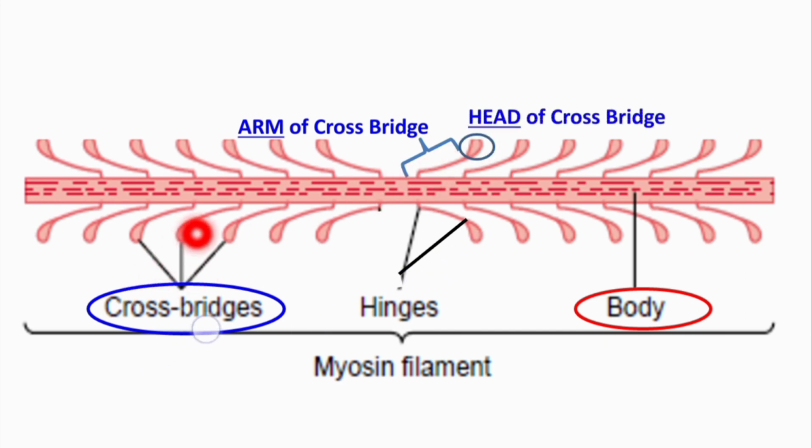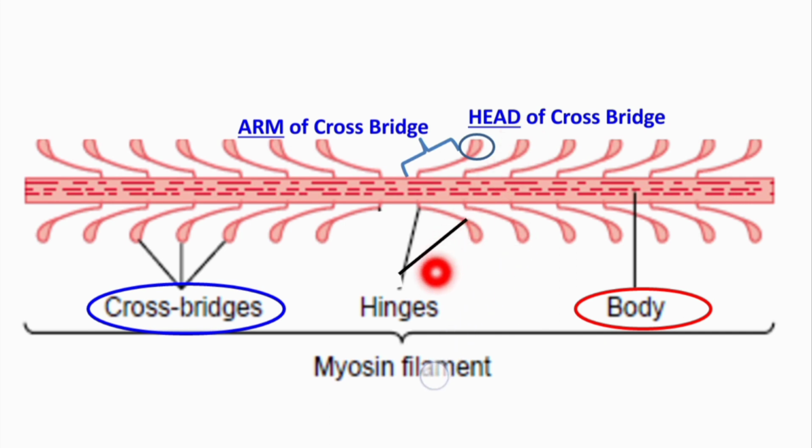So, each cross bridge has two parts. From the body to the head, this is the arm of the cross bridge, and this globular head of the cross bridge is the same as the head of the myosin molecule.